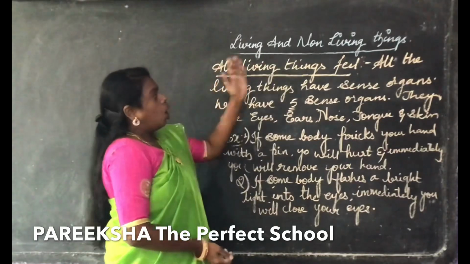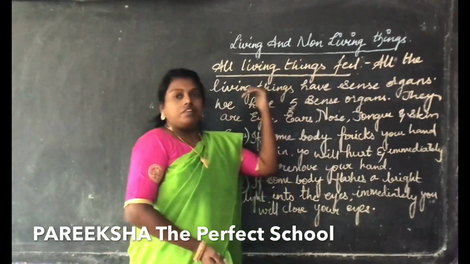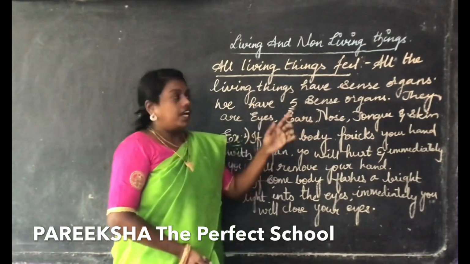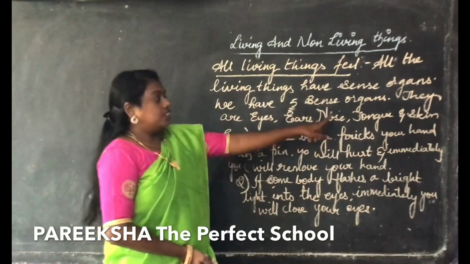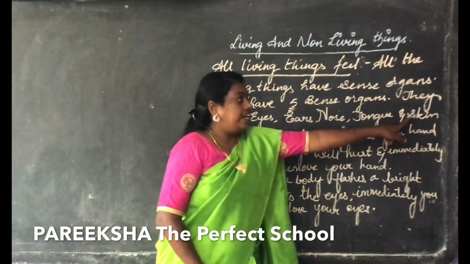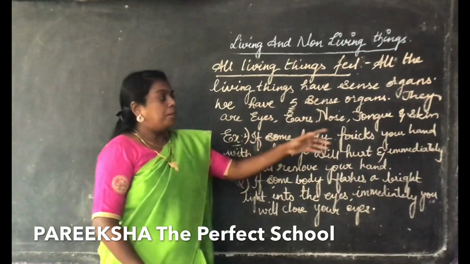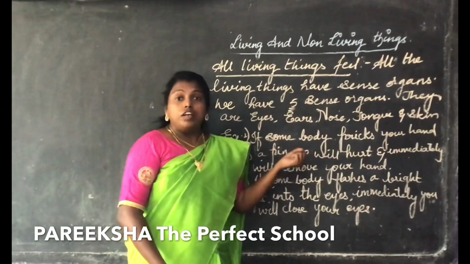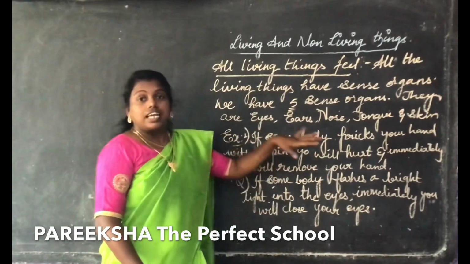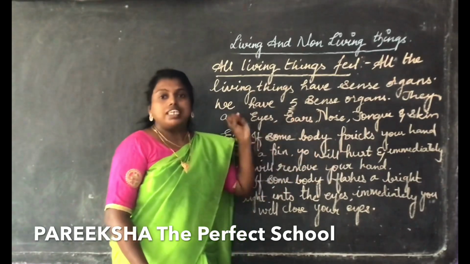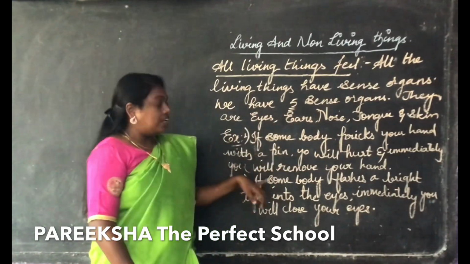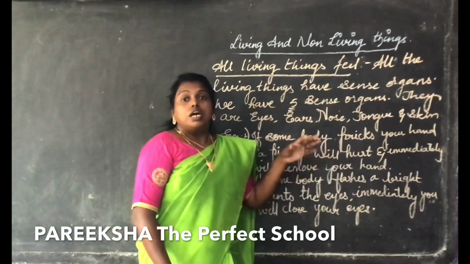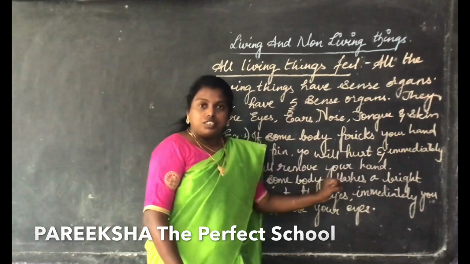Again, I am going to explain. All living things will feel. We all know that all living things have sense organs. How many sense organs do we have? We have 5 sense organs. What are they? Eyes, ears, nose, tongue, and the skin. Coming to the examples, if somebody pricks your hand with a pen, you remove your hand immediately. Why? Because the skin has a sense of touch. That means skin will feel. Coming to the second one, if somebody flashes a bright light into your eyes, immediately you close your eyes. Because we all know that eyes are very sensitive to light.